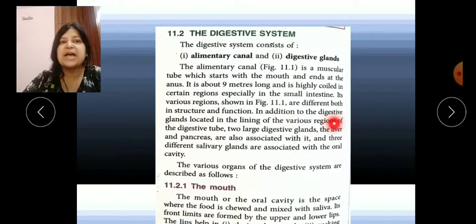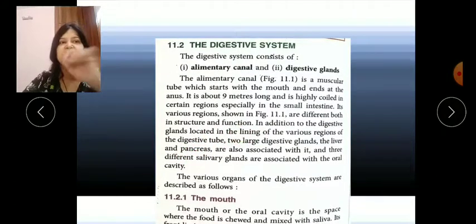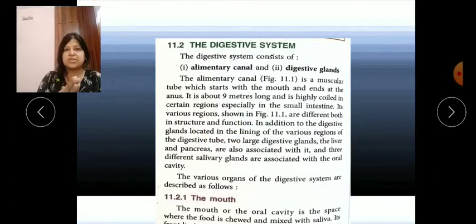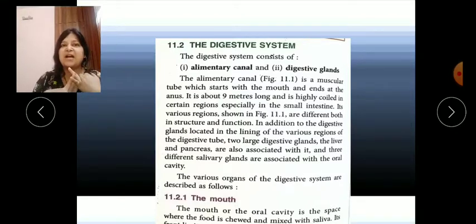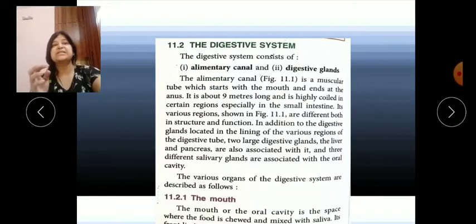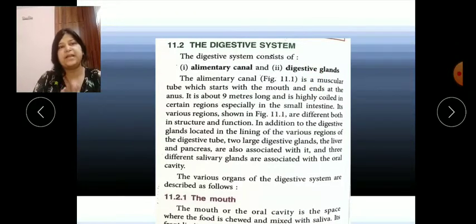In addition to the digestive enzymes, glands are located along the system. So the digestive system consists of two parts: the alimentary canal, which plays a very important role and starts from mouth to anus, and the digestive glands. The pancreas, liver and salivary glands secrete the digestive enzymes and digestive juices. They are accessory glands, but very helpful. Without these digestive glands, the digestion process will not take place.